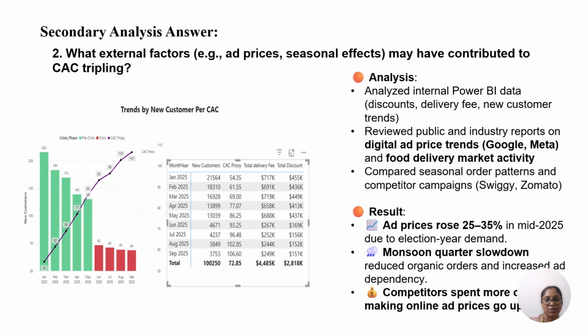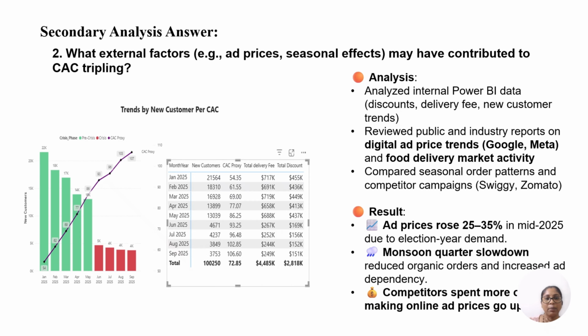My second business question. The situation is that QuickBite's new customer signups dropped 80%, while discounts and delivery fees were reduced by 60 to 70% during June to September 2025. As a result, the customer acquisition cost rate doubled. My task was to understand whether this CAC increase was caused only by internal cost reductions or by external market conditions such as advertising cost inflation, seasonal effects, and competitor actions.